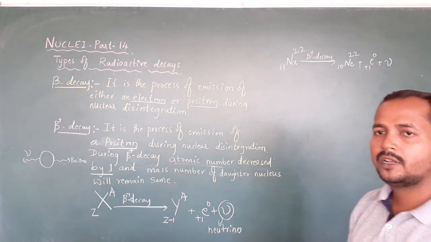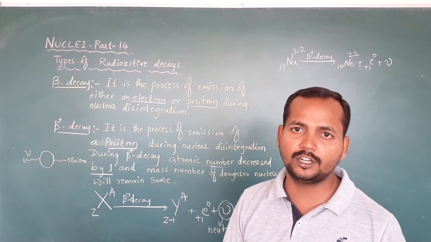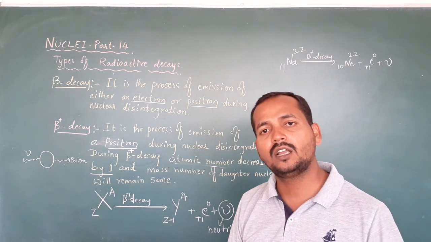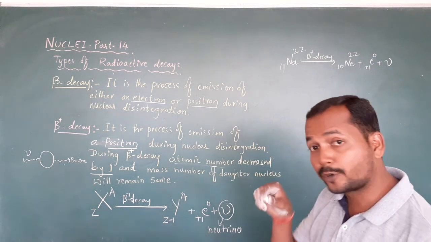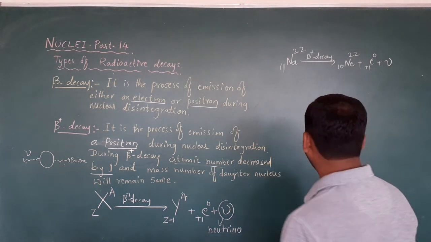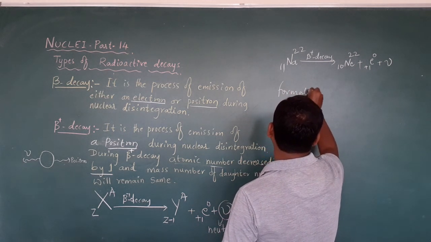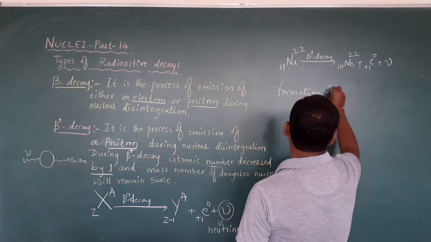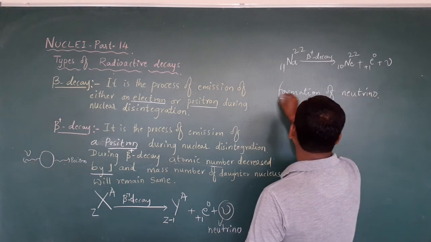The same concept. In beta negative decay, a neutron gets converted into a proton, electron and antineutrino. In the same manner, here a proton is getting converted, which is the formation of the neutrino.